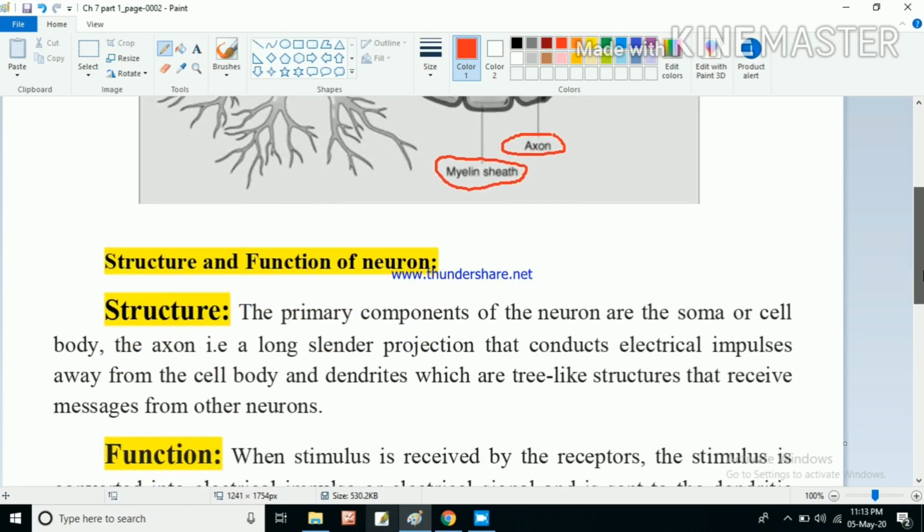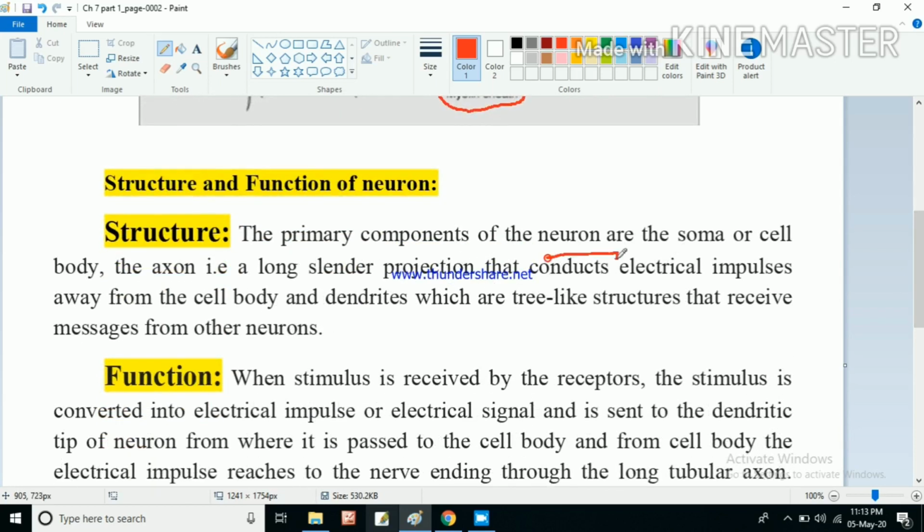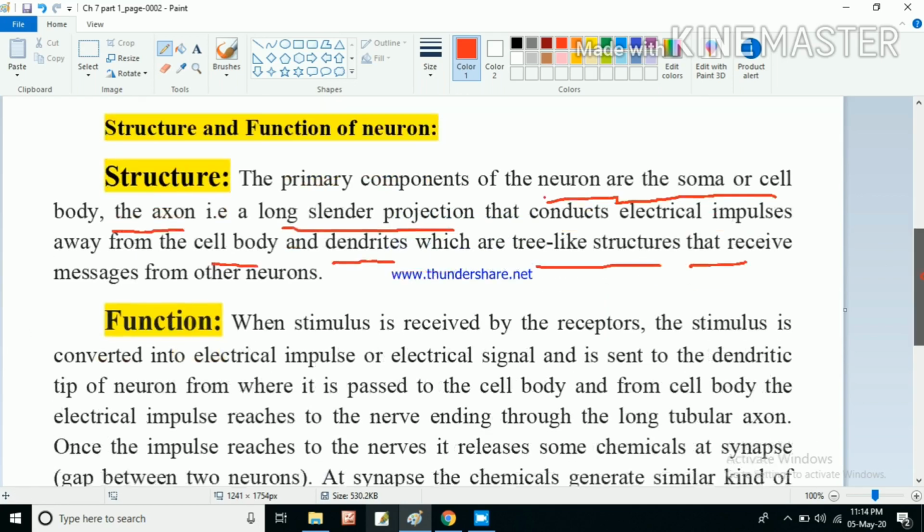Now we will discuss the structure and function of the neuron. The primary components of the neuron are the soma or cell body, the axon, a long slender projection that conducts electrical impulses away from the cell body, and dendrites, which are tree-like structures that receive messages from other neurons. So three main components are there: the soma or cell body, the axon, whose main function is to conduct electrical impulses from the cell body, and the dendrite, a branch or hair-like structure. What is the function of the dendrite? It receives messages from other neurons. We will see this in the function.